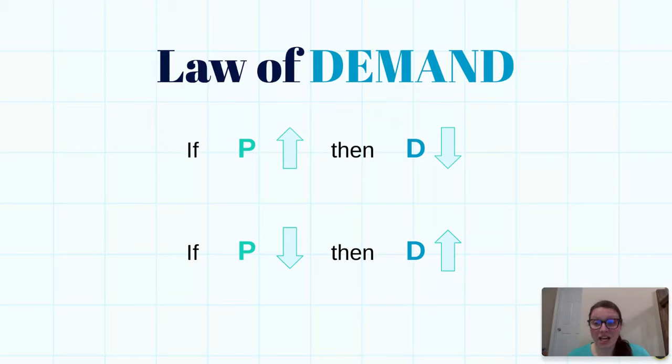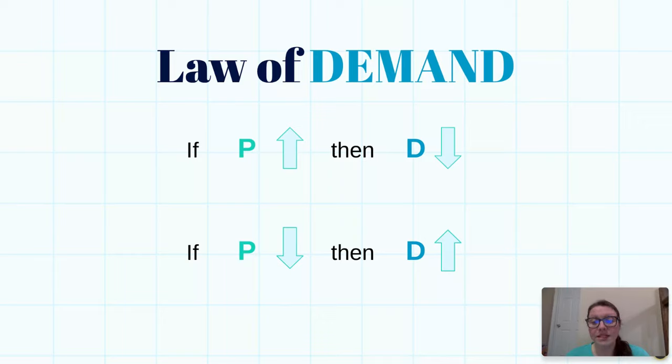If you think of a time during the year when a lot of stores put their items on sale, maybe Black Friday, maybe Boxing Day, when we know about those sales, the prices being brought down, we see a huge number of people that are now willing to buy the product. So when the price went down, demand went up. And I think logically for you, if there's something that you've been buying a lot of and then all of a sudden the price goes way up, you maybe wouldn't be buying as many of them anymore.